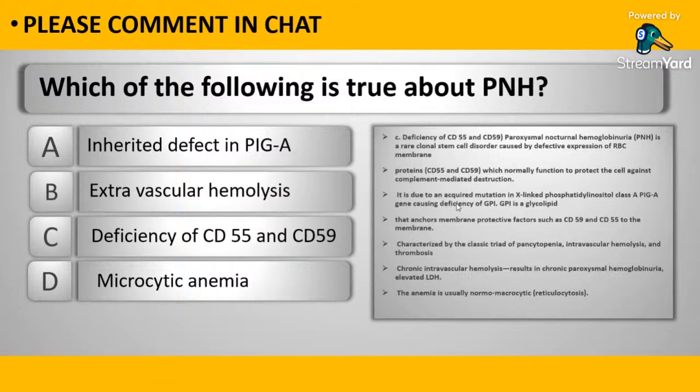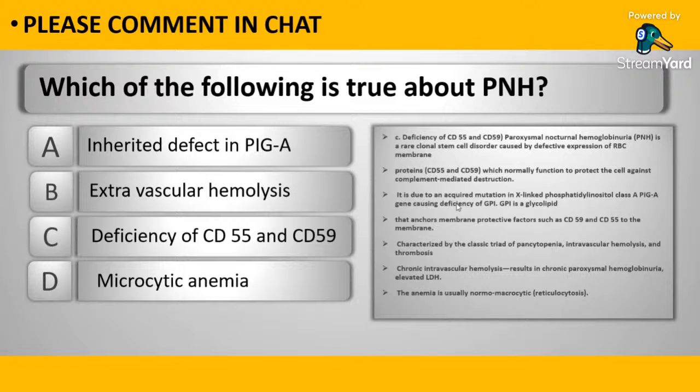Deficiency of CD55 and CD59. Paroxysmal nocturnal hemoglobinuria is a rare clonal stem cell disorder. It is caused by defective expression of RBC membrane proteins, which are CD55 and CD59. They normally function to protect the cell against complement mediated destruction. It is due to acquired mutation in the X-linked phosphatidylinositol glycan class A, PIGA gene, causing deficiency of GPI. Now, this GPI is a glycolipid that anchors the membrane protective factors such as CD59 and CD55 to the membrane.